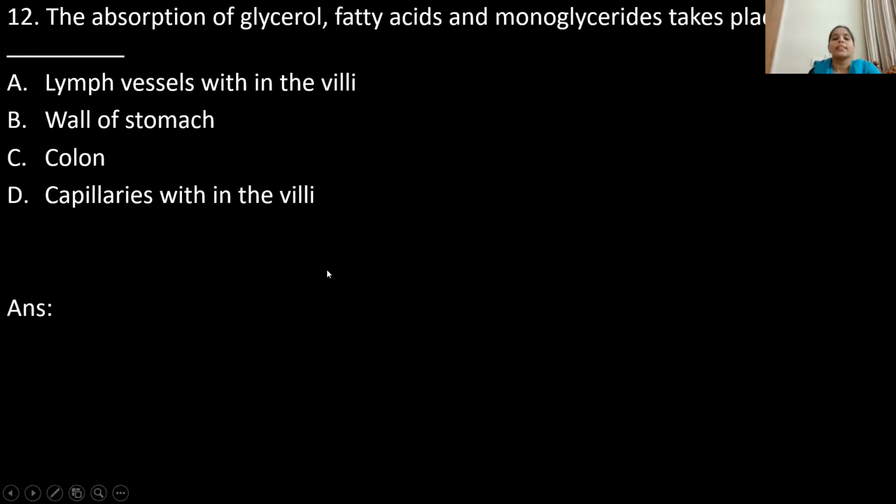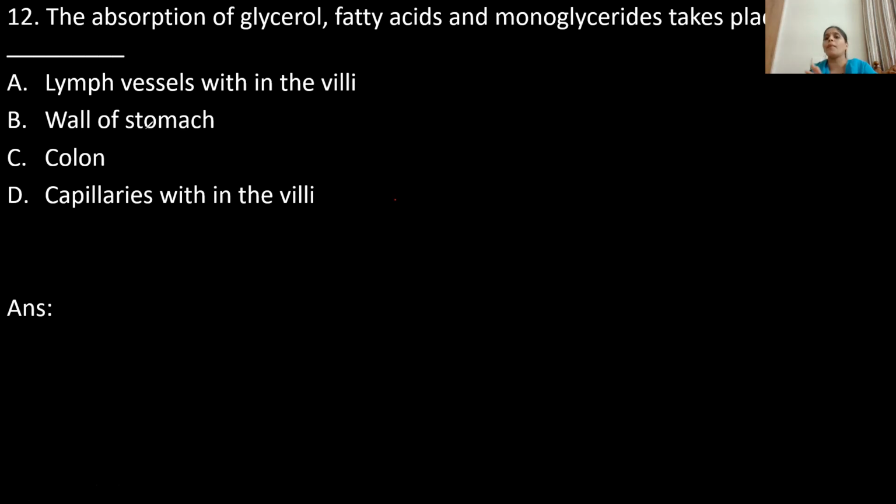The absorption of glycerol, fatty acids, and monoglycerides takes place by the... see here, they have given glycerol, fatty acids, monoglycerides. These are the simple substances of fats, children. Fats are long saturated carbon chains. I mean, they were very complex substances, children, and they were insoluble in water. Generally, fats are insoluble in water.